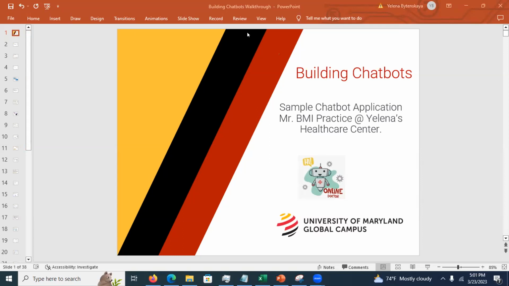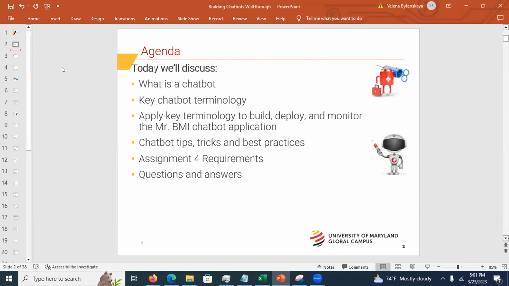So the purpose of today's session is to help you with your last assignment, where you're going to work on a chatbot. Okay. So here is the agenda. We're going to talk about the key chatbot terminology that you should have studied by now. We're going to apply this terminology to build, deploy, and monitor the Mr. BMI chatbot application. After this session, I'm going to give you the JSON file for the applications that I share with you today.